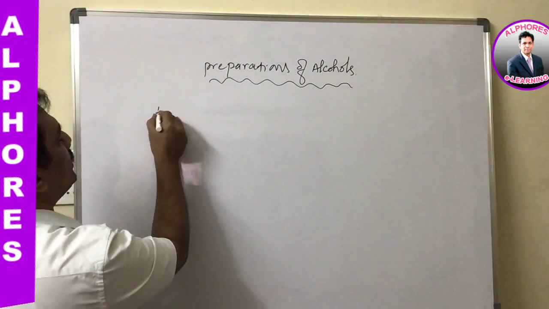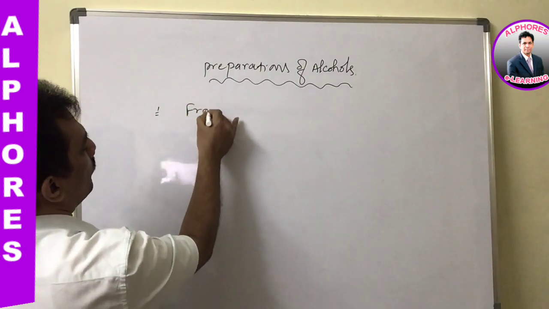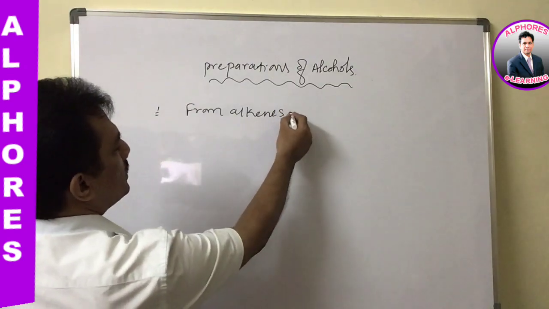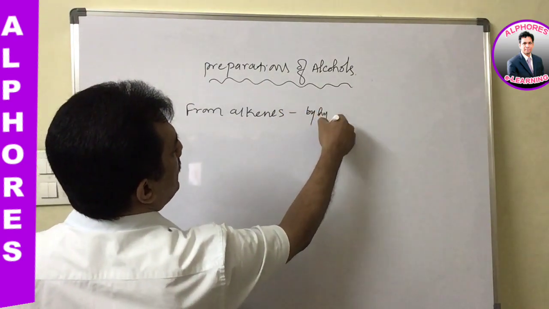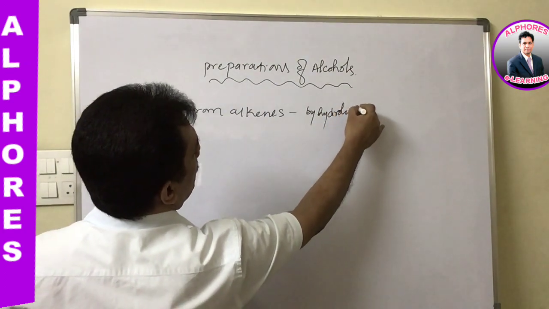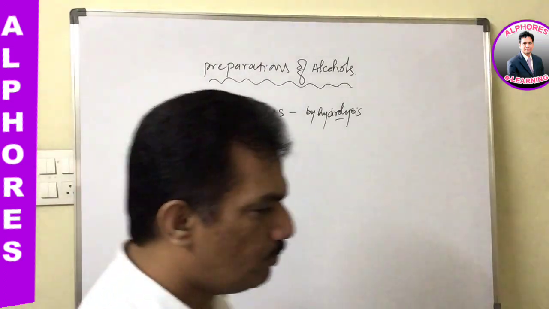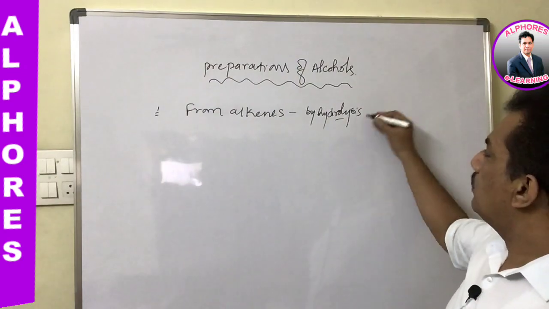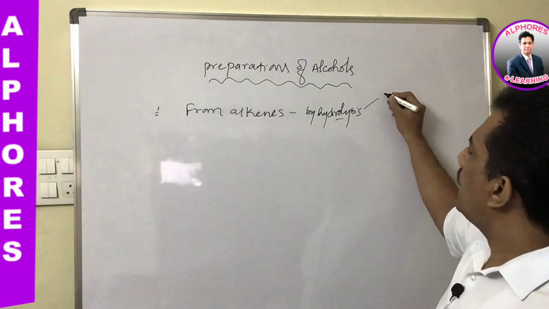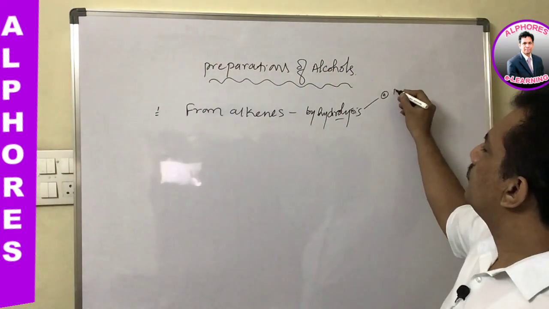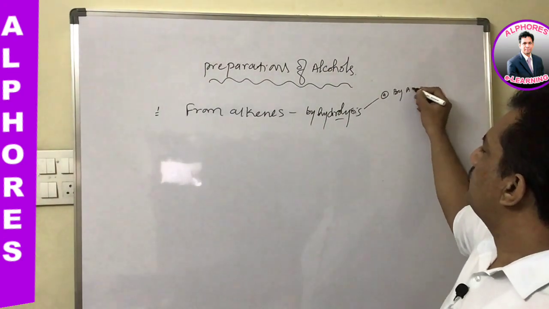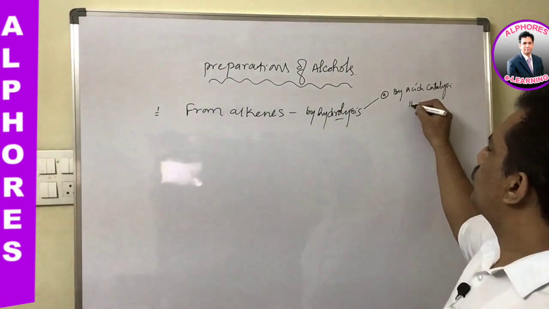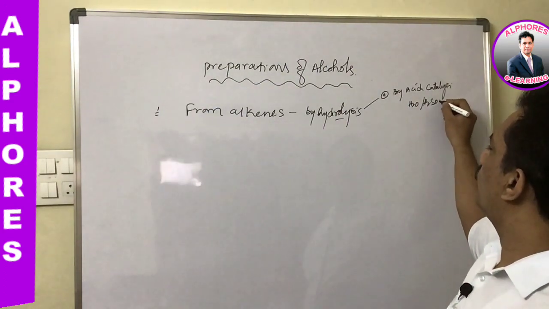Alcohols can be prepared from alkenes. From alkenes, the reaction is by hydrolysis. Hydrolysis means addition of water, or a hydration reaction. Simply addition of a water molecule to the alkene will create alcohol. Here this hydrolysis can be carried out by acid catalysis. It is H2O in presence of H2SO4.